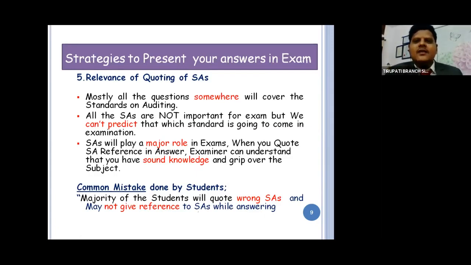What is the common mistake? With overconfidence, you are writing some section number, some writing like that. The majority of students will quote wrong SAs and may not give reference to SA while answering. Wherever you are required to give, you are not giving. Wherever it is not required to quote, you are quoting. That too wrong sections, wrong SAs you are quoting.